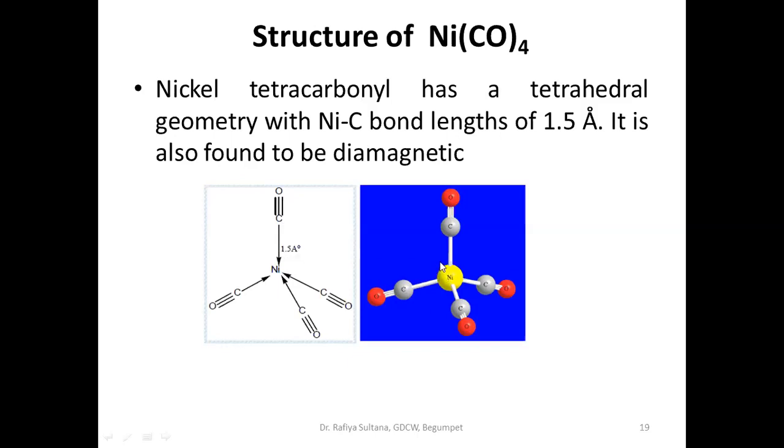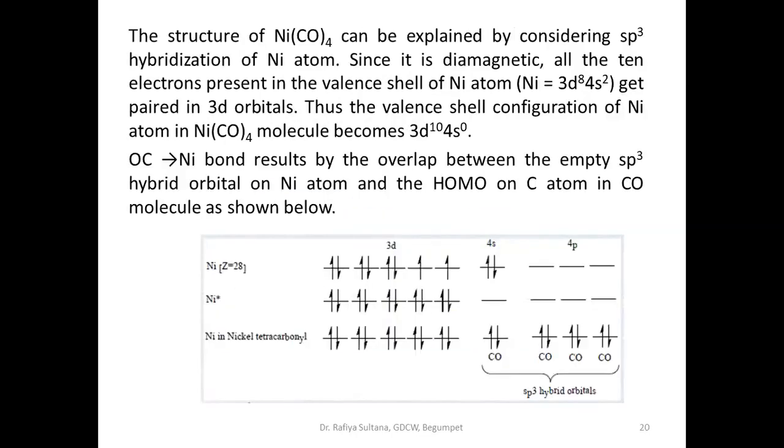This is a ball and stick model. Nickel is in yellow color, carbon is grey, oxygen is red in color. This is the ball and stick representation of this structure. Now let us see how this geometry is possible. Let us see the hybridization and the magnetic property.